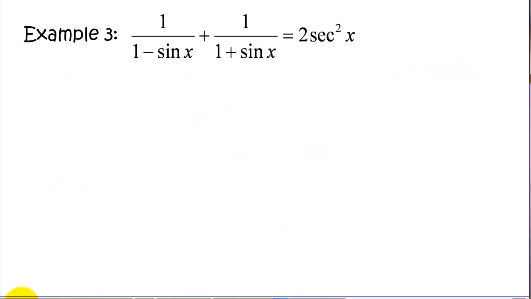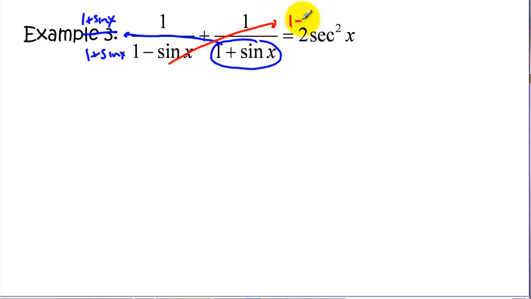Now this is a little bit more complicated. On this, when we have two fractions added, we want to get a common denominator. And one way to get a common denominator is to take this denominator and multiply it by this fraction. And we have to multiply it. We're not cross-multiplying here. We're going to multiply this fraction by 1 plus sine of x over 1 plus sine of x. And we're going to do the same thing with this denominator. We're going to multiply this fraction by that denominator over itself.